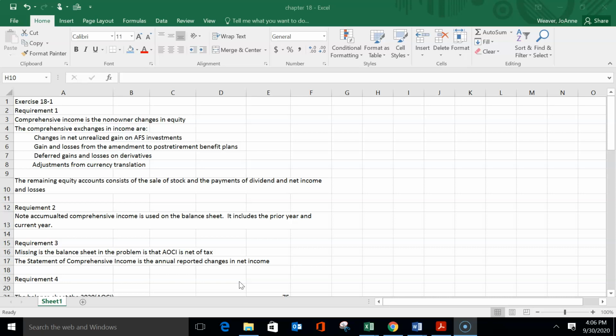And what you have to remember, the amounts we see on the income statement are those amounts that occurred in the current year. So in 2021, in the current year, the unrealized gain on available for sale investments was $34 million. It's just the current year. Now, other types of changes, which they just gave us the term other, there are 3 other types of comprehensive income changes. And the second one is the gain or loss from the amendment of post-retirement benefits.